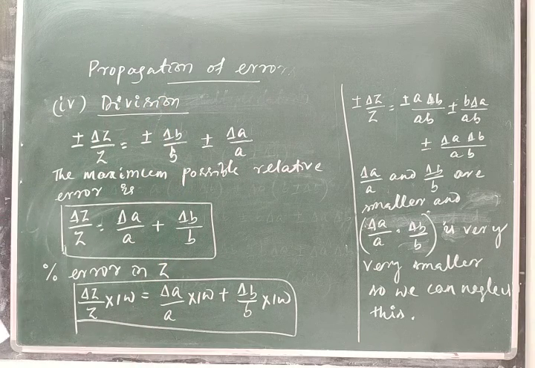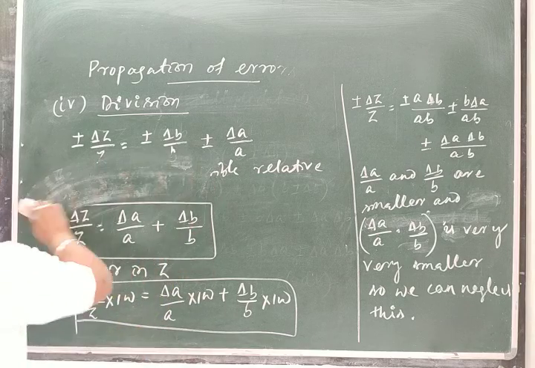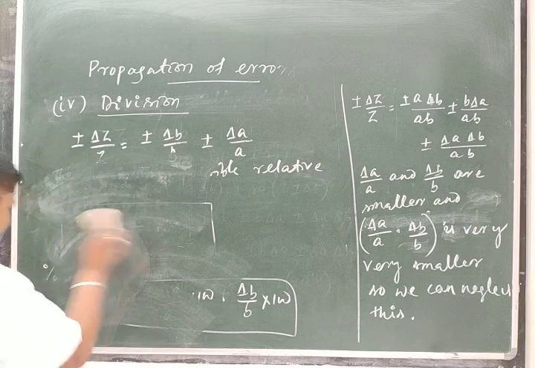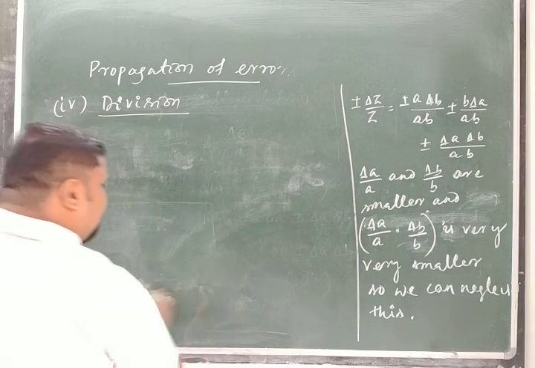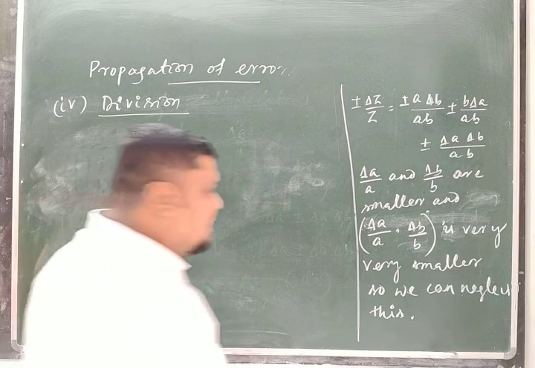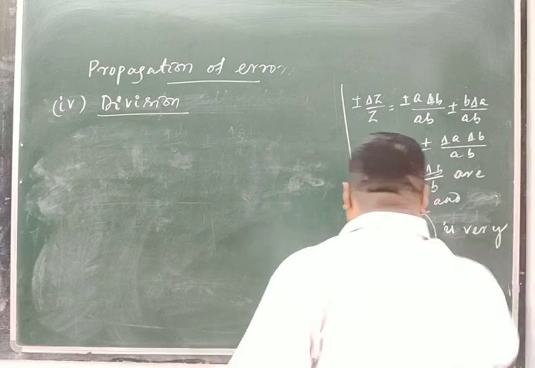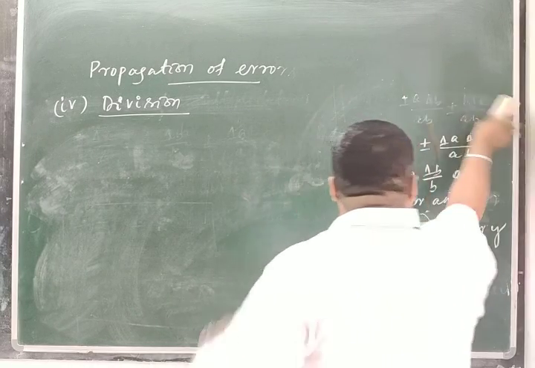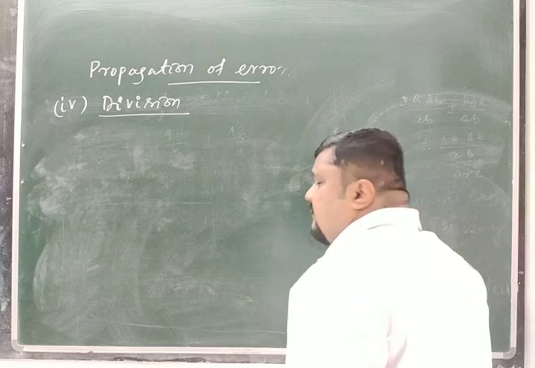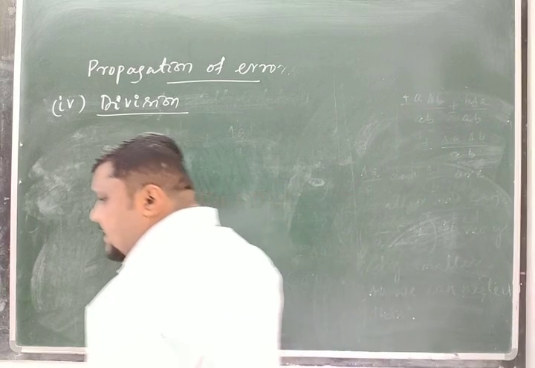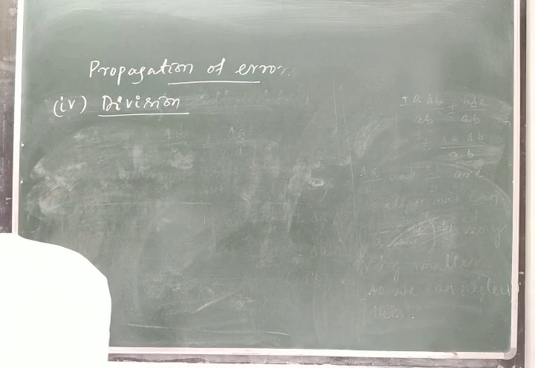How this error propagates in a division. When we go for division, the important point is that the derivation part is not required here. How we are getting the result is not important. But the important thing is that we should remember the final formula. How we derived it is not important here.